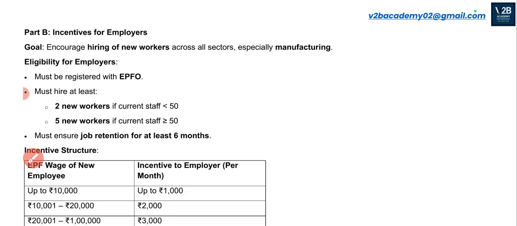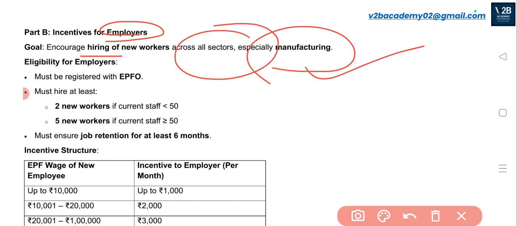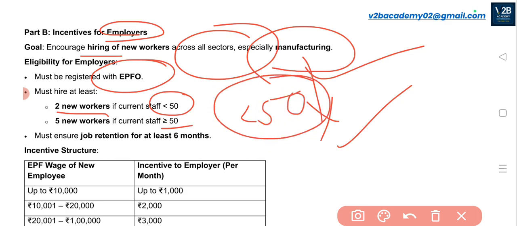And part B of this scheme is about incentives given to the employers, so that they'll be encouraged enough to create more jobs. This will encourage them to hire new workers across all sectors. Especially we are concentrating on the manufacturing sector, as it has the capability of creating a larger number of jobs. What is the eligibility for the employers? That particular firm needs to be registered with EPFO, and they must hire at least 2 new workers if the current staff is less than 50. If the current staff is 50 or more, they need to hire 5 new workers.